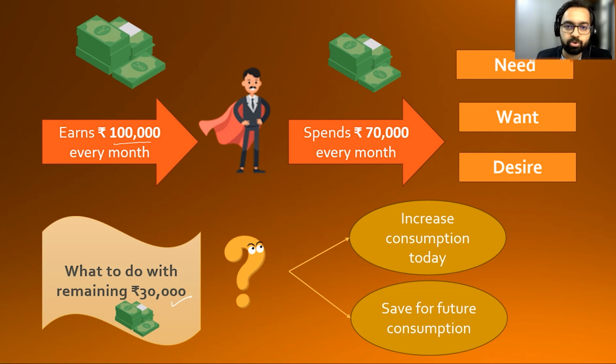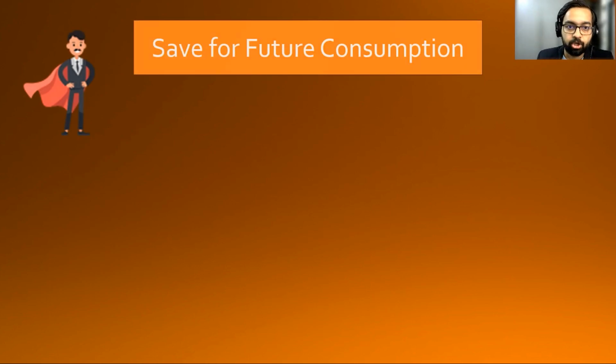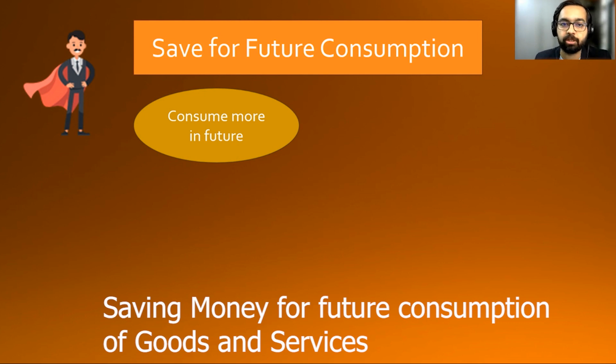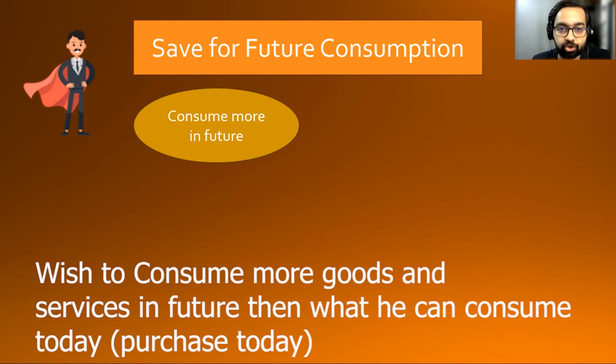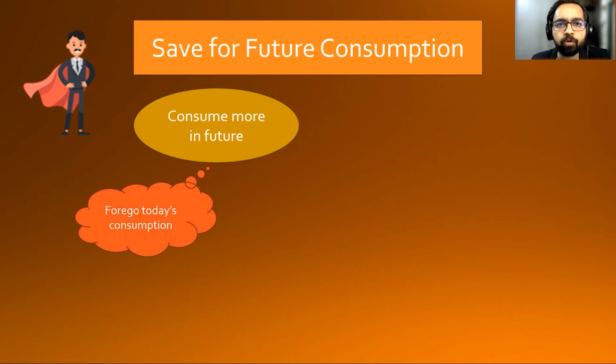Now, suppose he does not want to increase his consumption, then he needs to save for future consumption. But there is again a problem. When he is thinking about saving for future consumption, he wants to increase his consumption in the future, because he is foregoing today's consumption.